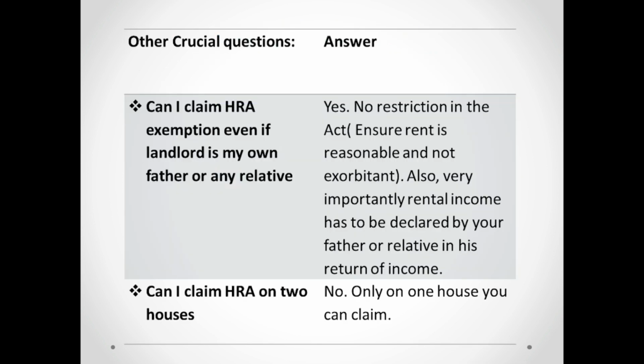Next, very crucial questions which people repeatedly keep on asking. So I wanted to cover this aspect. That is, can I claim HRA exemption even if my landlord is my own father or any relative? That is, if I'm paying rent to my own father or any relative, can I claim HRA? Yes, yes, yes. There is no restriction in the act. But do keep these in mind, that the rent which you pay should be reasonable and it should not be exorbitant. Also, very importantly, rental income has to be declared by your father or whoever the relative you are paying in his return of income. He has to show that rental income in his return of income, or else the person who did not show will get a notice.